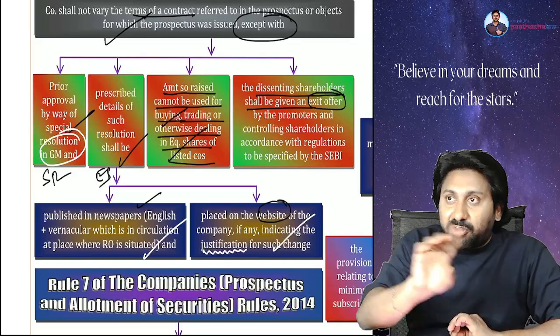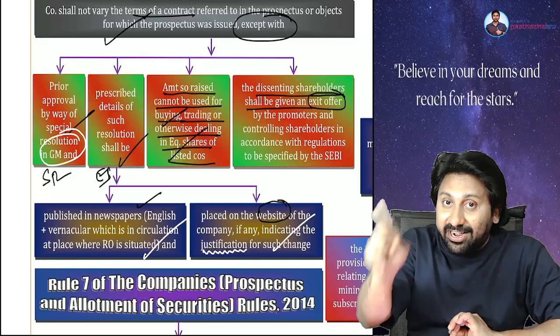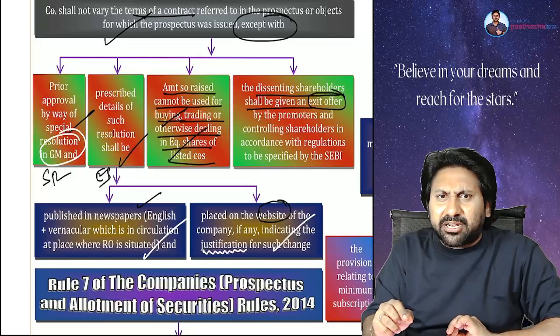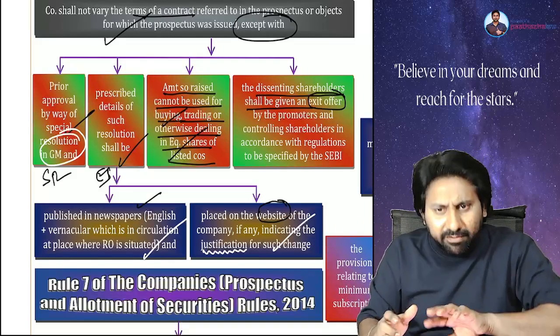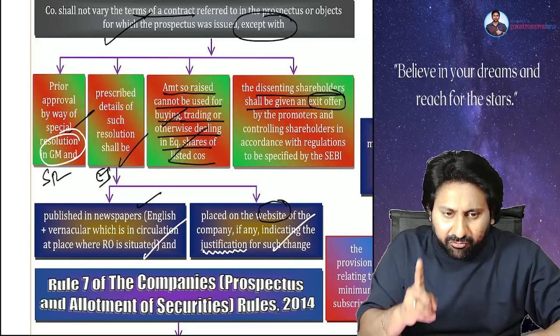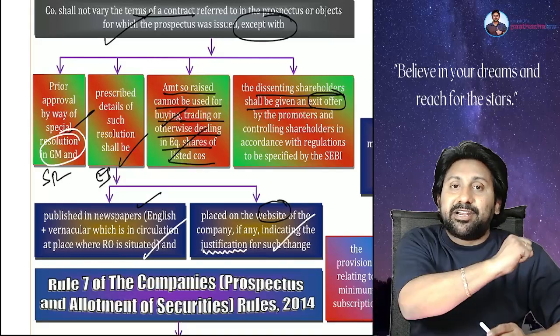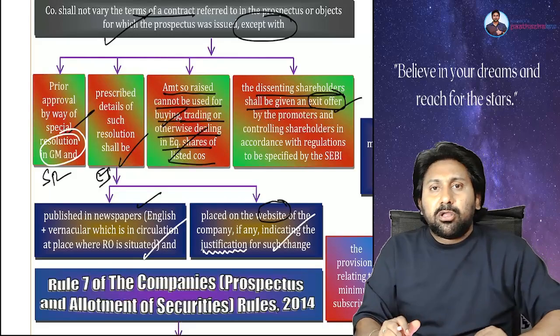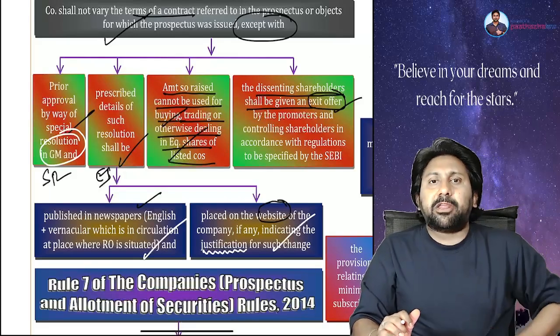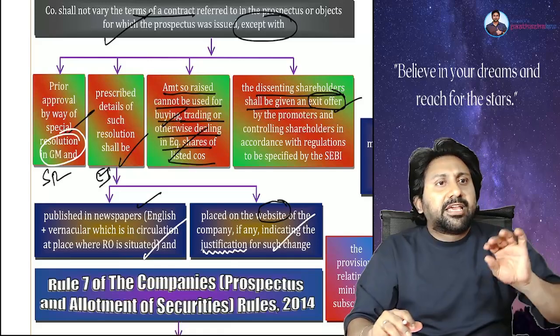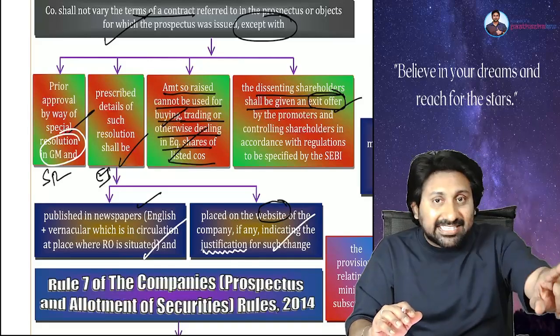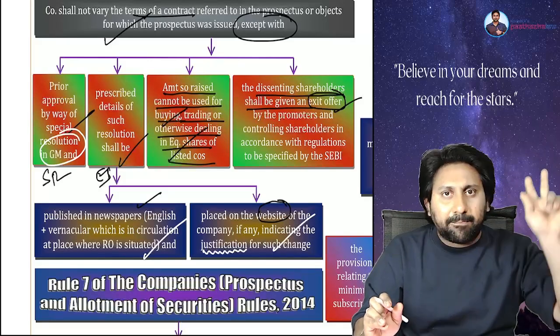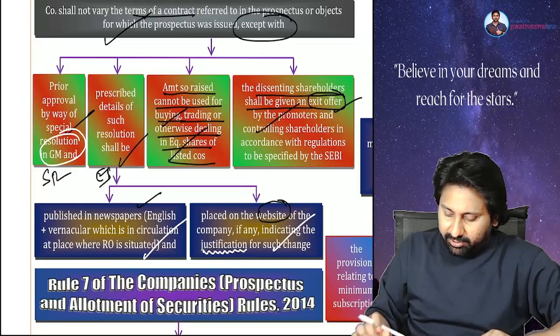We came not for the company. We came for iron and steel business. When you change the object now, why we need you? We will go to another company. Therefore, those people are called dissenting shareholders. Give them exit offer. Exit offer means what? Those people don't want to continue in this company anymore because objects are changed. Give them cash for the shares they purchased. Send them out of the company. That's called exit offer.